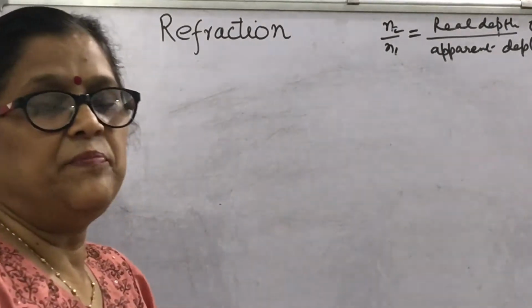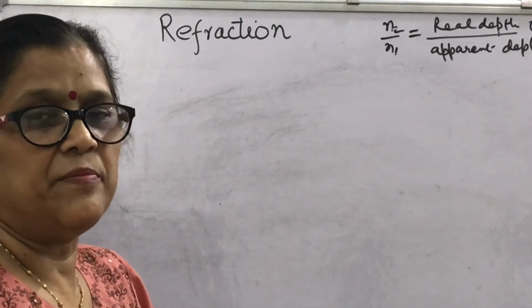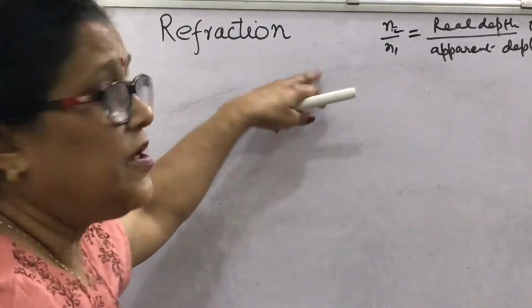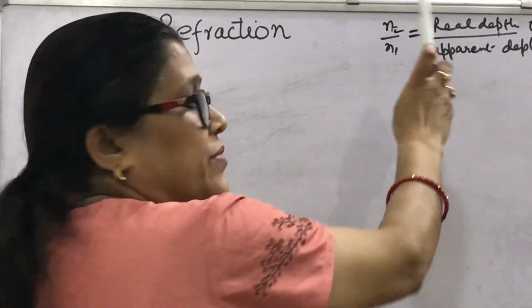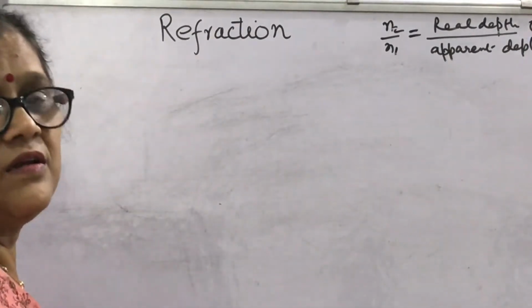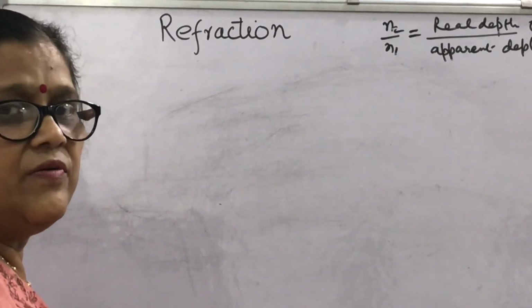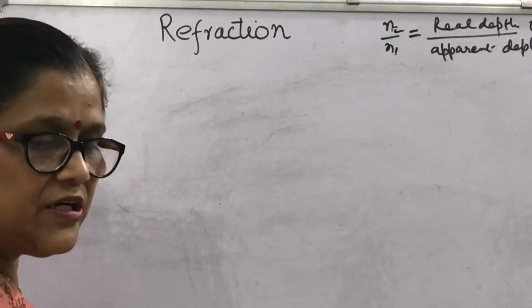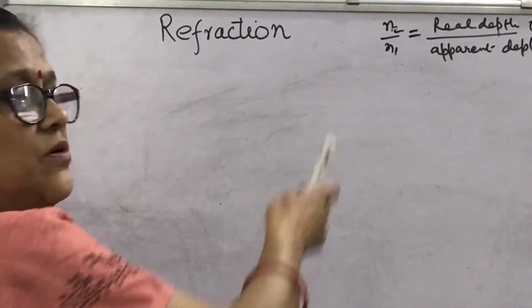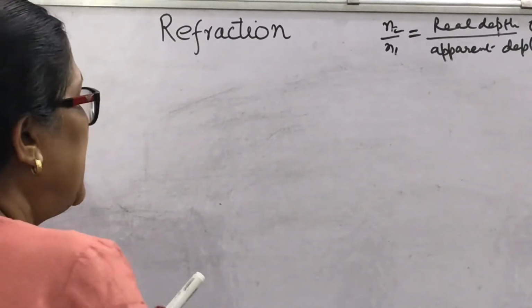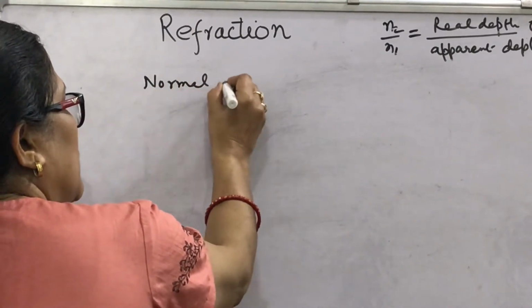Another example based on refraction we will discuss today: normal shift due to a glass slab. We have read earlier in the previous video that n2 upon n1 is the real depth upon apparent depth. If an object in a denser medium is observed from another medium, it appears slightly raised. Then we calculated the ratio of real and apparent depth earlier. What today we are going to discuss is the normal shift. What is this normal shift?